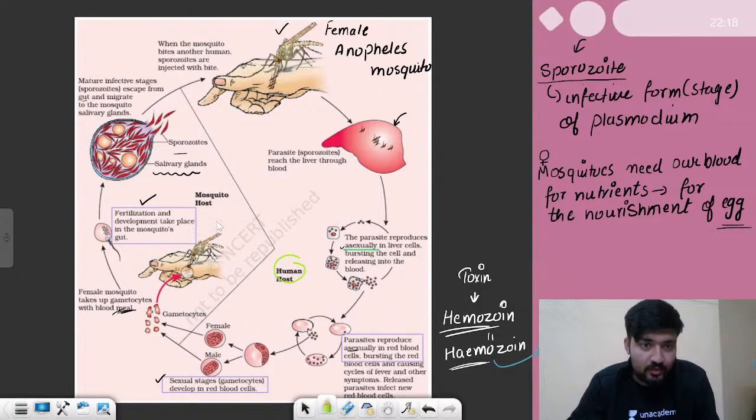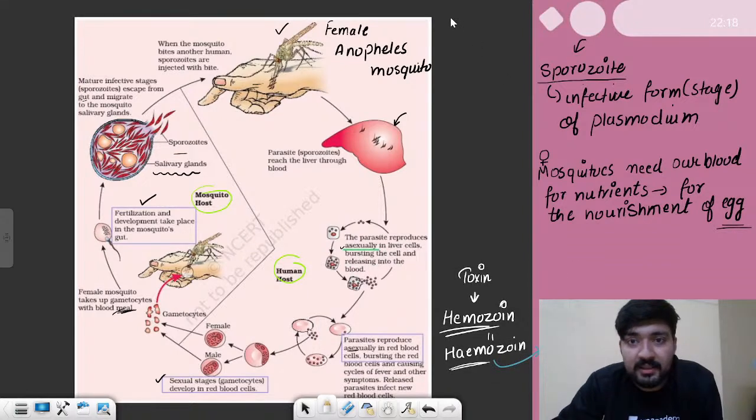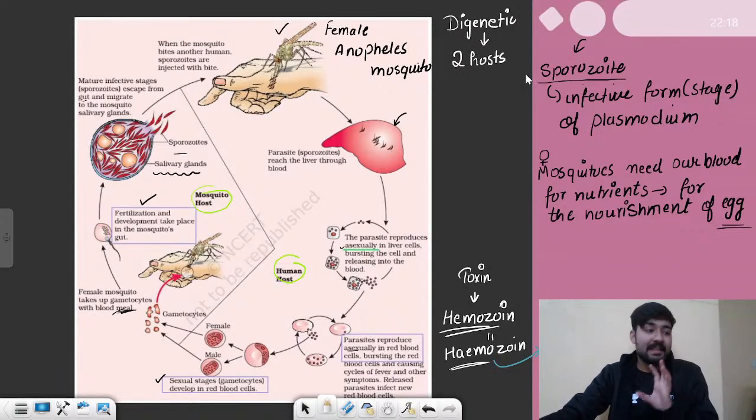It first lives in humans and it also lives in mosquitoes. If an organism has two hosts, we call it digenetic. So yes, plasmodium is digenetic, which means it has two hosts. I hope that all this is clear to you.